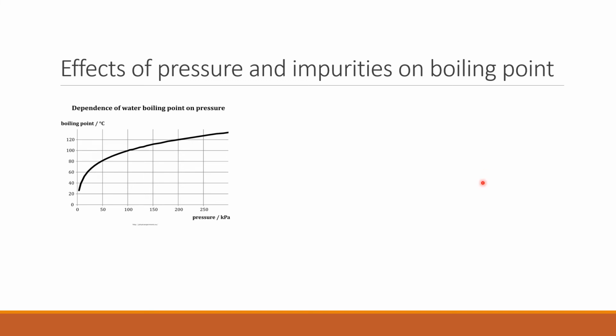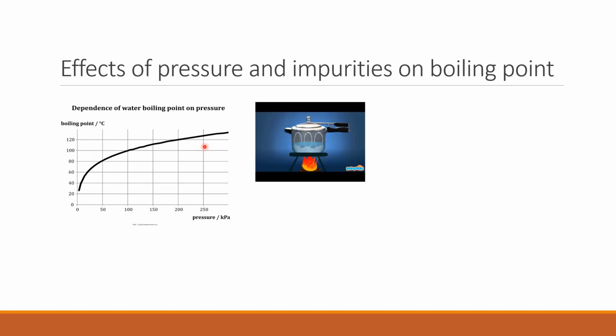Effects of pressure on boiling point. As the pressure increases, boiling point increases. In a pressure cooker, steam is not allowed to escape out. The vapor pressure on water inside the pressure cooker becomes nearly 1.75 times the atmospheric pressure. As a result, water inside the pressure cooker boils at about 120 degrees centigrade to 125 degrees centigrade due to increase in pressure.